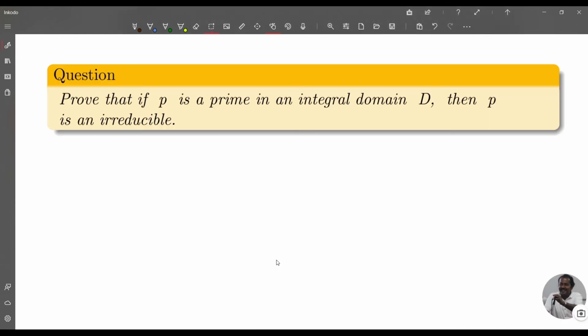Now we do this question. Prove that if P is a prime in an integral domain D, then P is an irreducible.